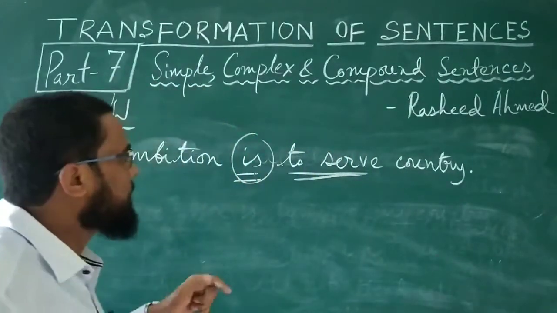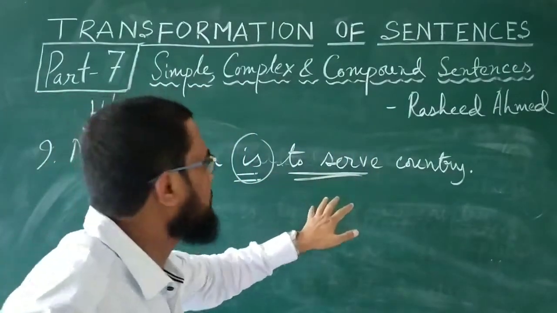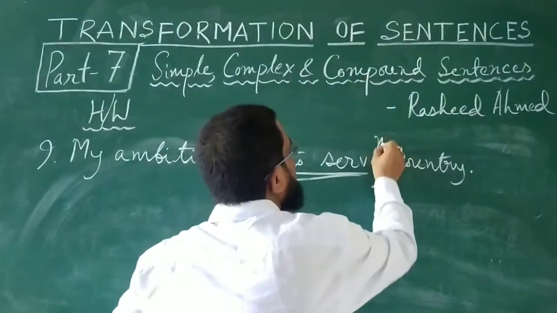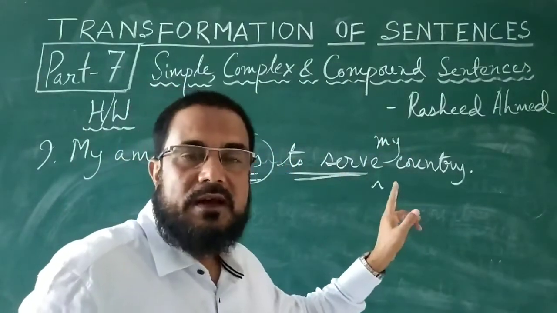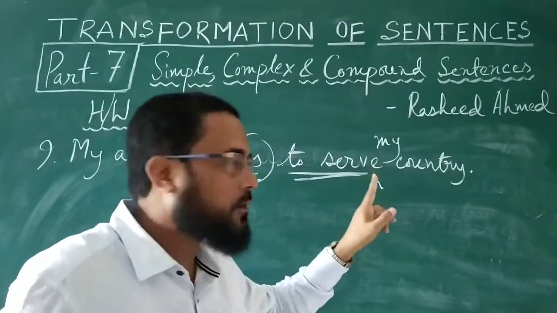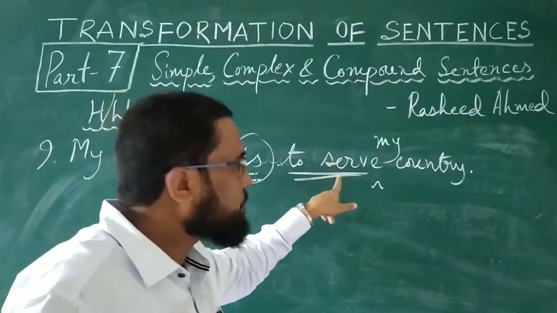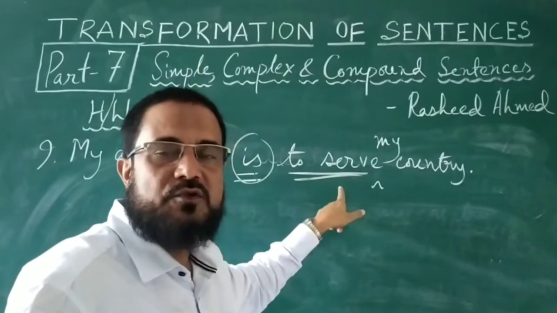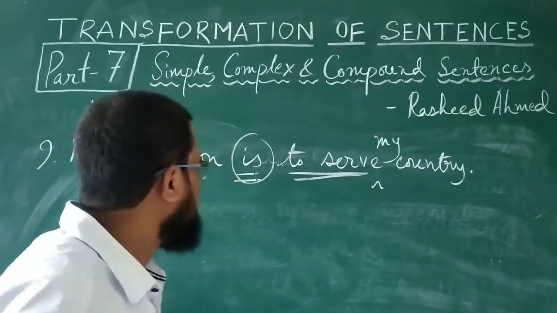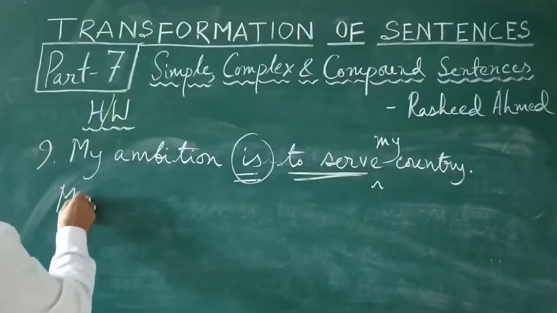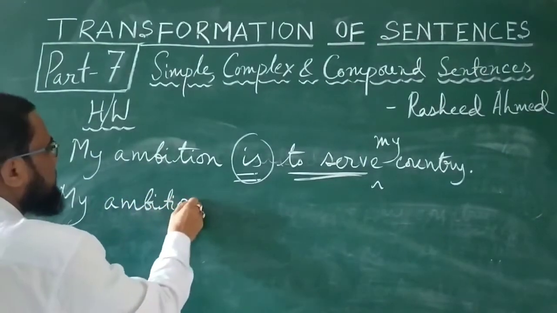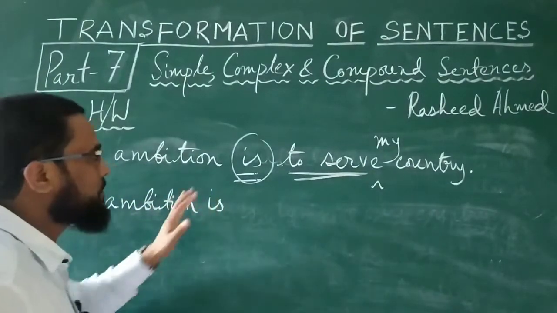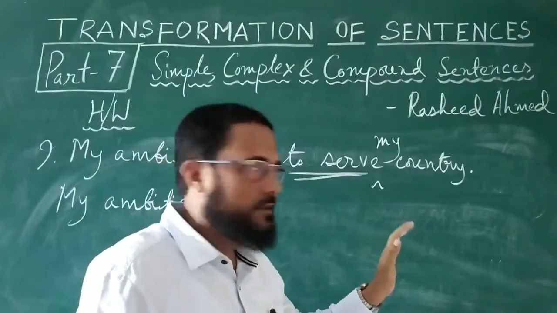If you want to make it complex, then this phrase, to serve my country, should be changed into a clause. A subject should be brought here, and to serve, this non-finite verb, should be changed into finite form. So you can write like this: my ambition is, this is the same. My ambition is to serve my country. That is simple.